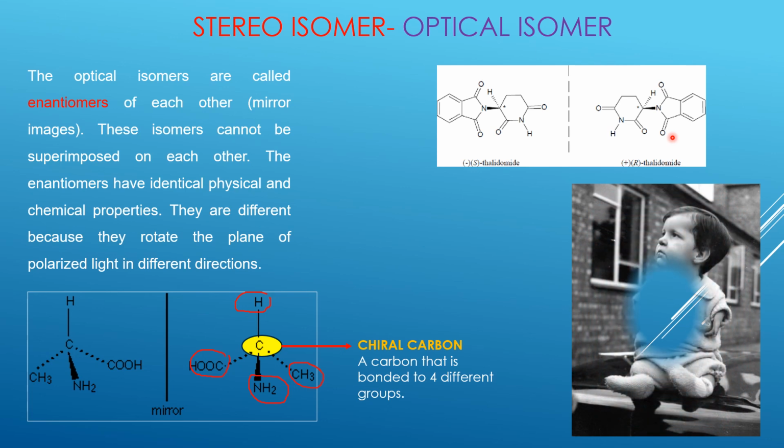So you can see in this picture how thalidomide has actually caused a national disaster in that era. Just a mistake of putting one particular optical isomer instead of the other in the product, the scientists used the other one. So you can see that if there is a slight mistake of choosing the wrong isomer, there will be a disastrous effect.